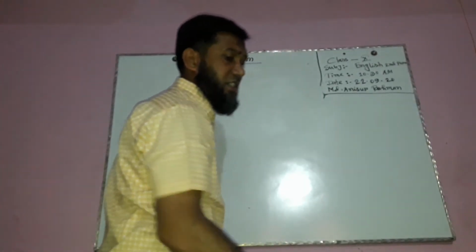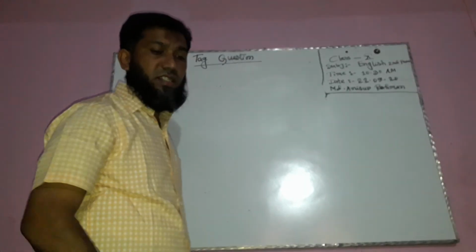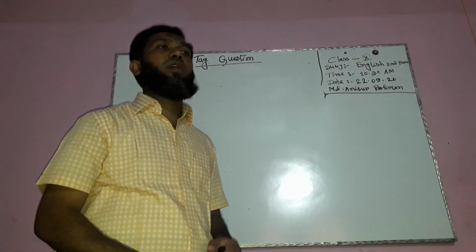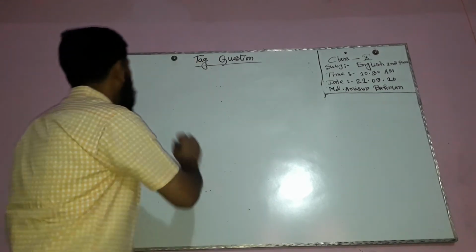If in any sentence the subject is one, O-N-E, one, how will we form the tag question?